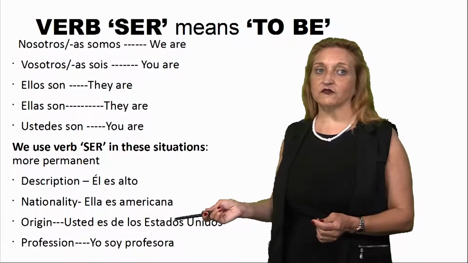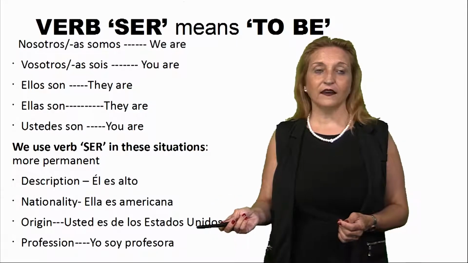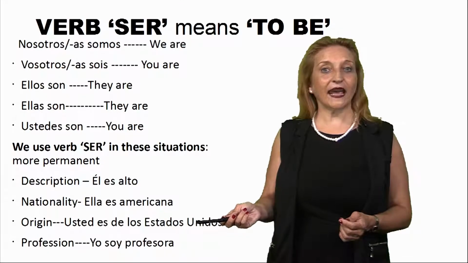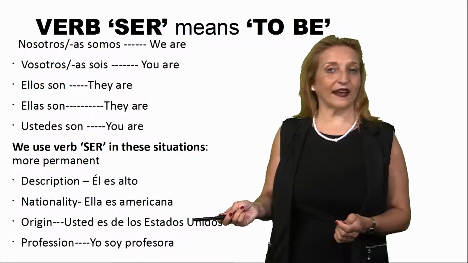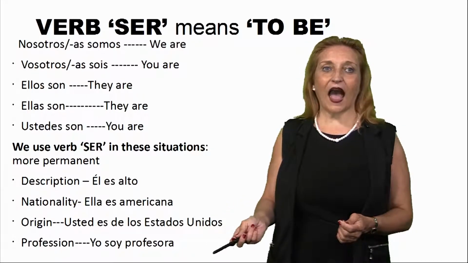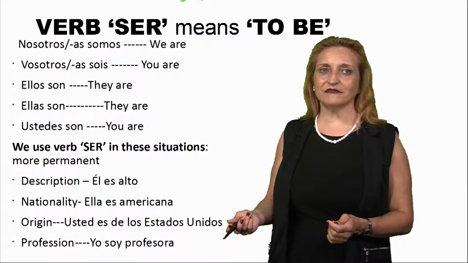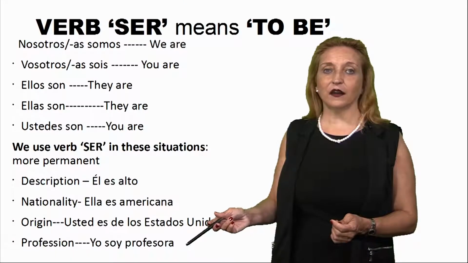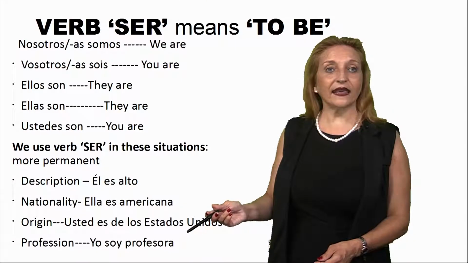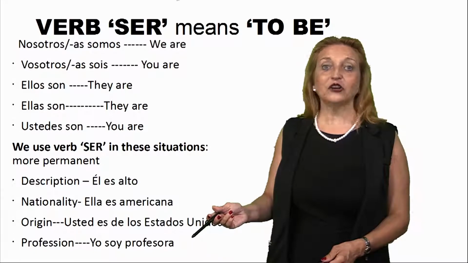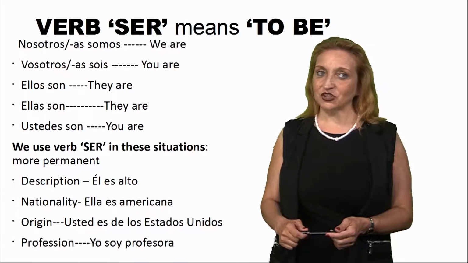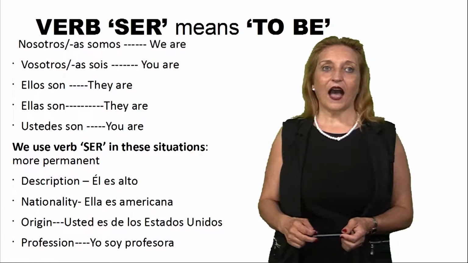For origin, what country she's from. Usted es de los Estados Unidos. You are from the United States of America. And another use, there are more, but these are the most important, for profession. When you talk about profession, for example, yo soy profesora. I am a teacher. You use verb ser in present tense in this case. I repeat these uses: description, nationality, origin, and profession.